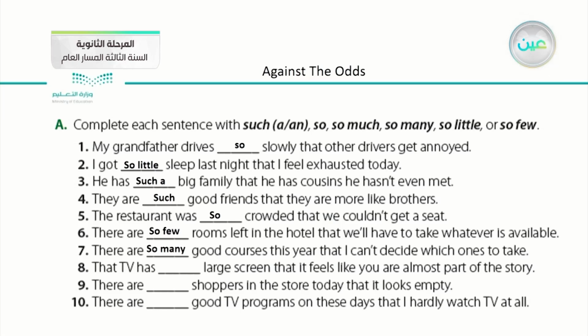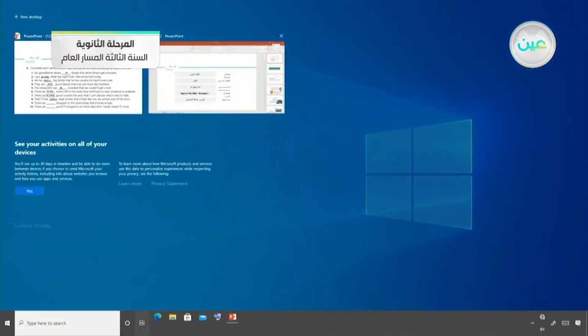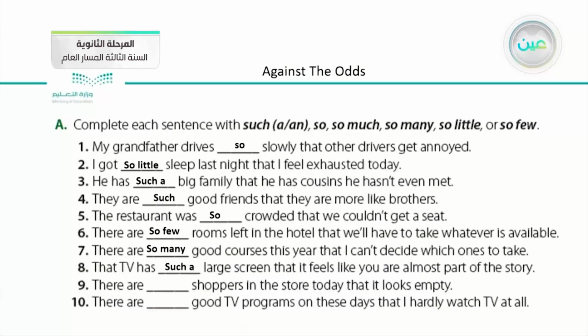Number 8, that TV has large screen. Here also we have an adjective and a noun, so such a large screen that it feels like you are almost part of the story. Number 9, there are so few shoppers in the store today that it looks empty. Number 10, there are so few good TV programs on these days that I hardly watch TV at all.